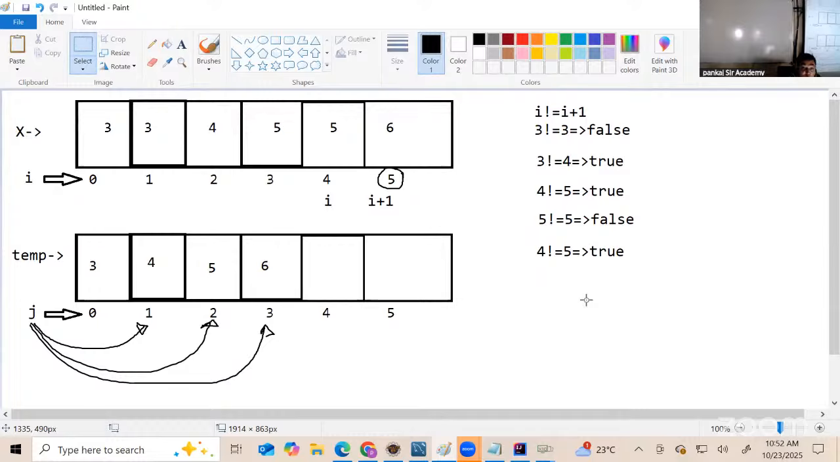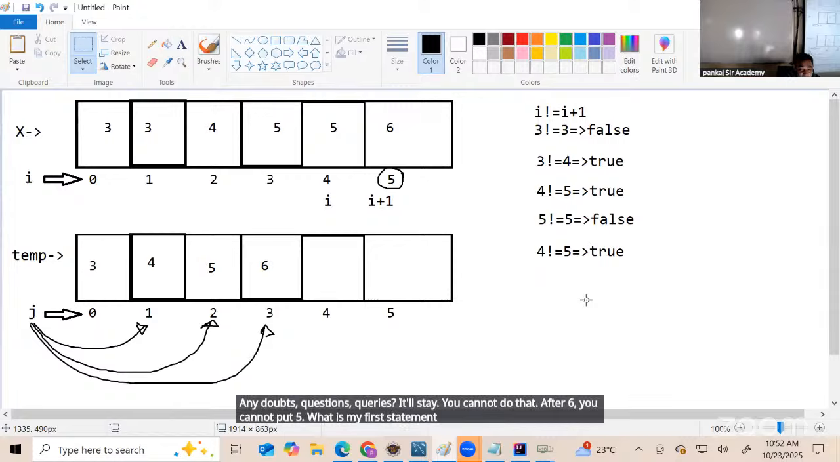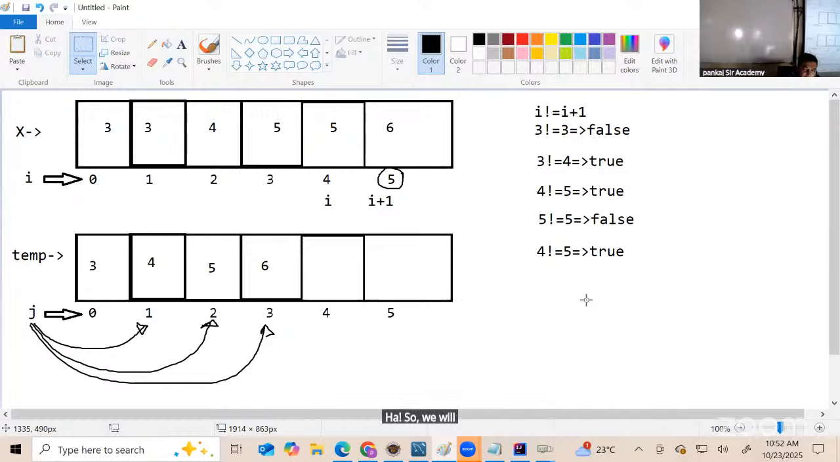It will stay. You cannot do that. After 6, you cannot put 5. What is my first statement? We will see, it will work. If you're taking a repeated value 6 and 6, you take the value 6, again put 6. It will copy. We'll see that, hold on. After 6, you cannot take 5. It has to be sorted, but you can have the duplicate element.